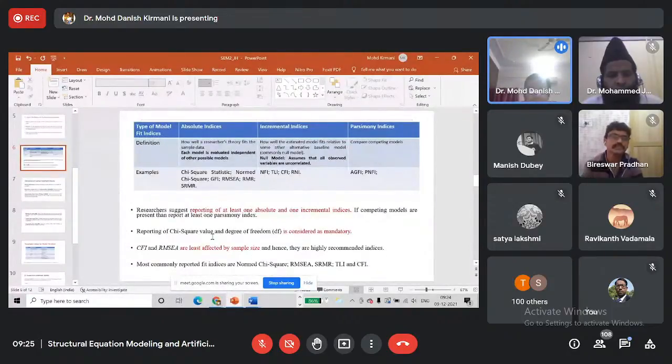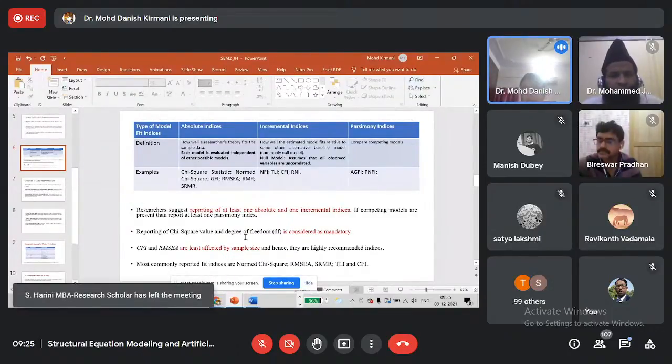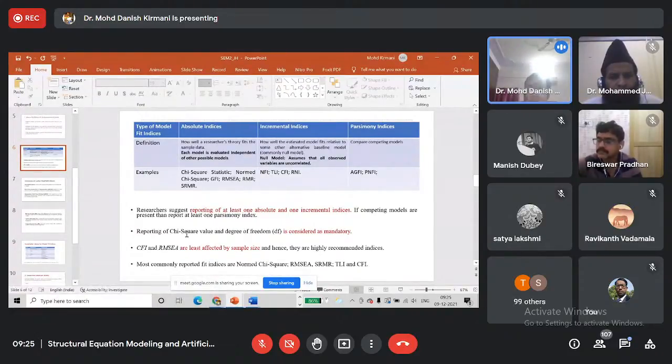Reporting of the chi-square value and degrees of freedom is considered mandatory. In almost all studies, researchers report the chi-square value as well as the degrees of freedom. Although the chi-square value is very sensitive to the sample size. As we increase the sample size, the chi-square value will also increase. So it basically does not give a very good idea about the fitness of the model fit.